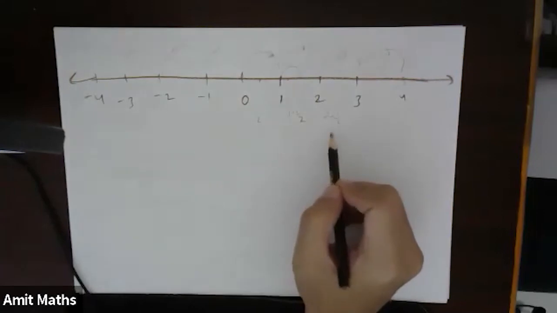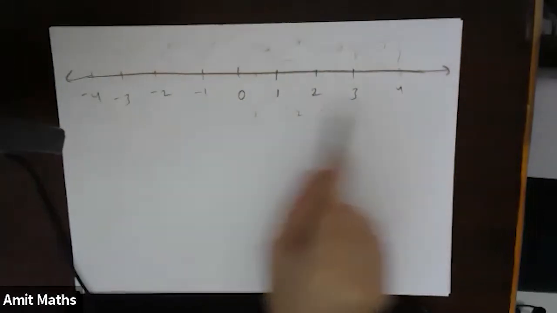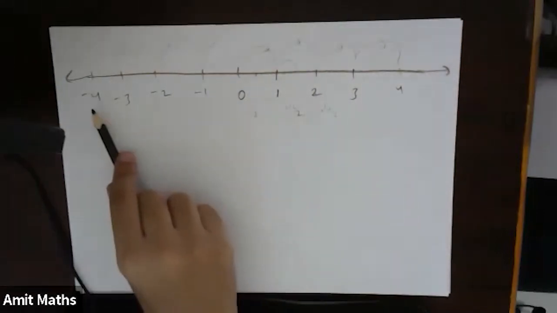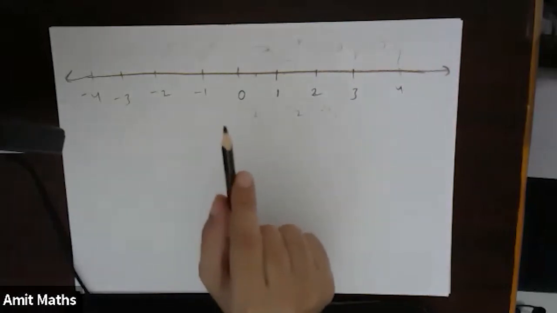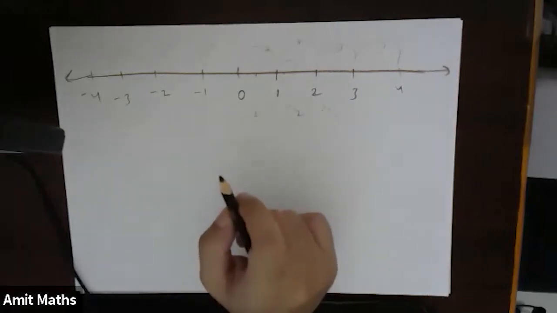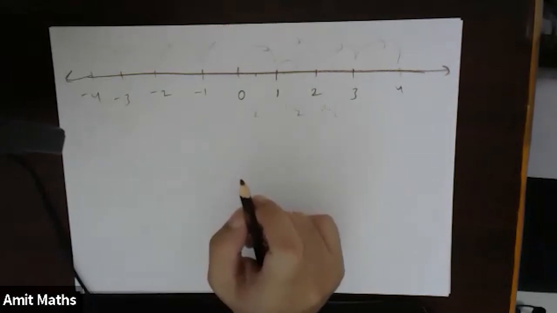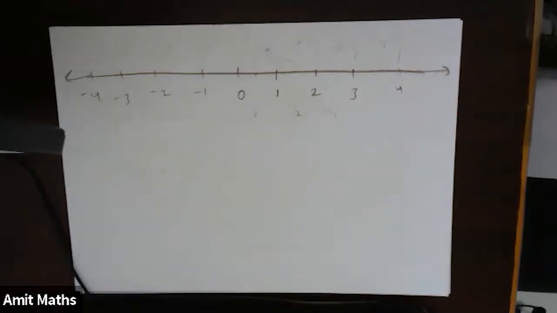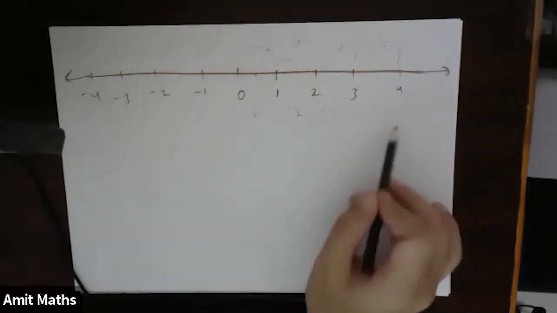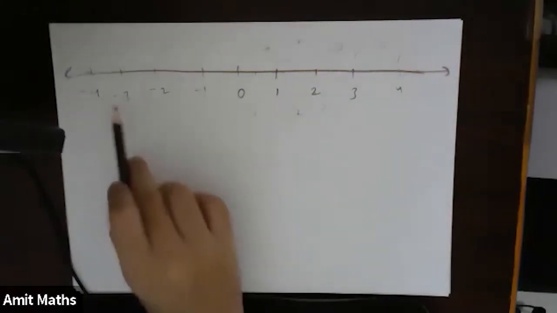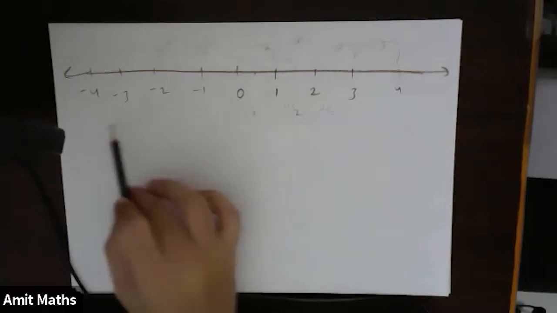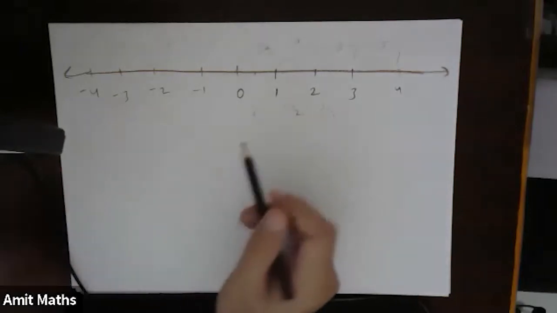Okay, that means on the number line, apart from these good looking numbers, we have some ugly looking decimal numbers also. I'm calling them ugly looking decimal numbers because they have 1 point something, 2 point something, 3 point something, 4 point something, and so on, and the list keeps on going. So apart from these good looking numbers, like integers, we have some numbers which are not as fancy.